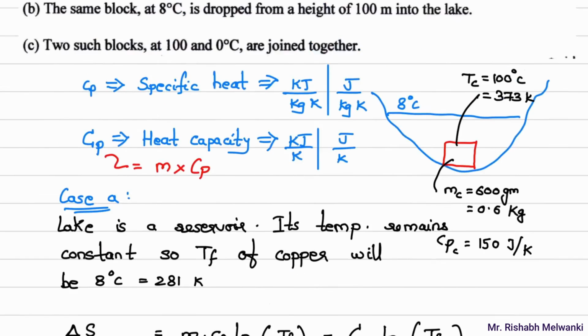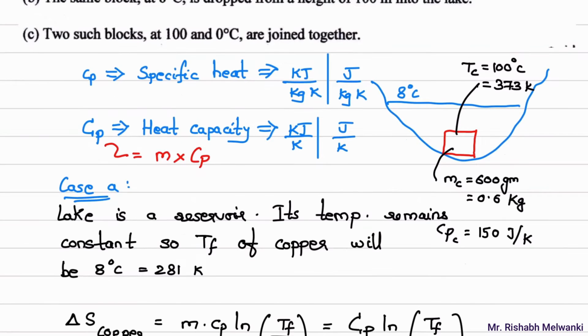So what is the final temperature of copper? Finally, the copper will reach 281 Kelvin. That is the lake temperature, 8 degrees Celsius. And what is the initial temperature of copper? The initial temperature is 373 Kelvin. So log of 281 divided by 373.